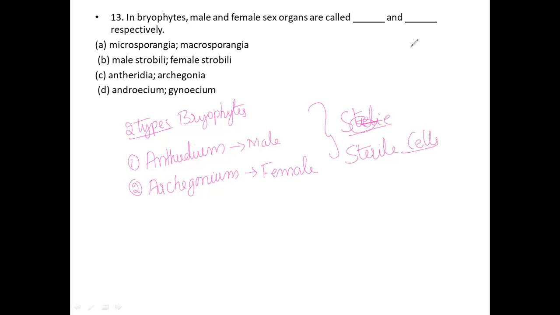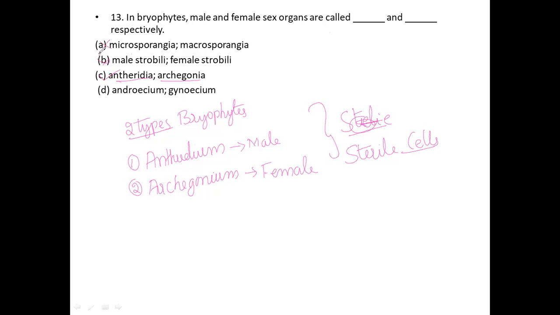So we call one the Antheridium and the other the Archegonium. Antheridia and Archegonia is the correct option for this question.